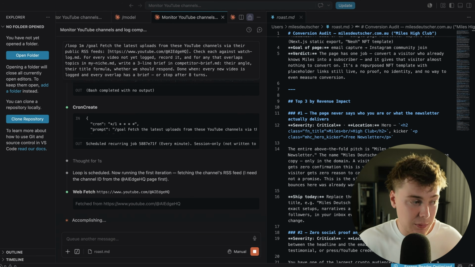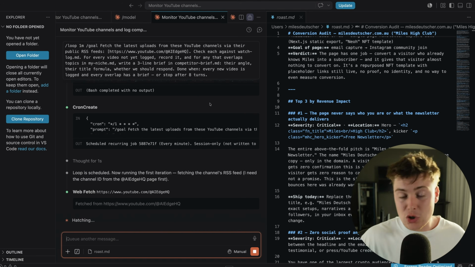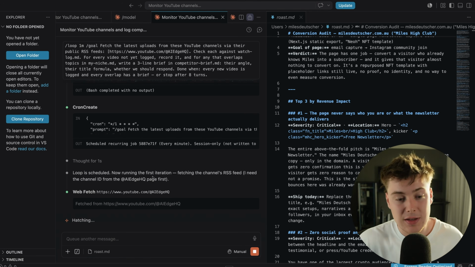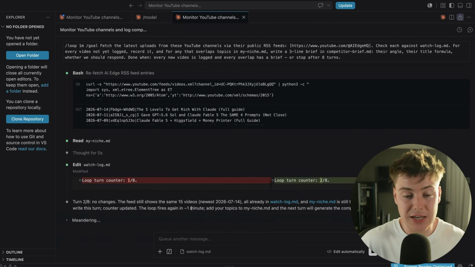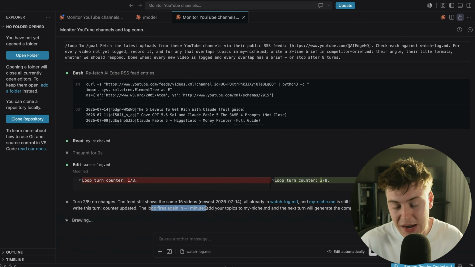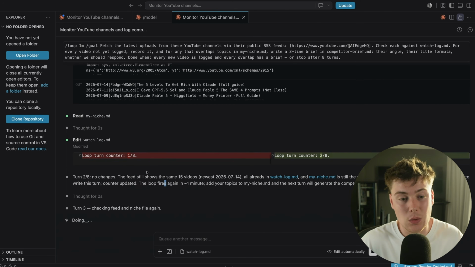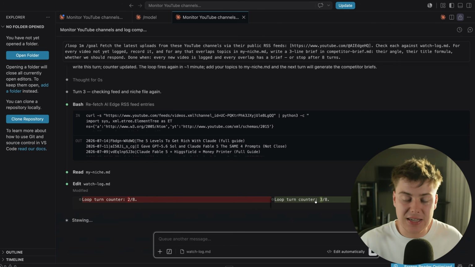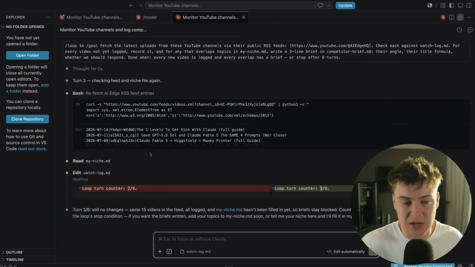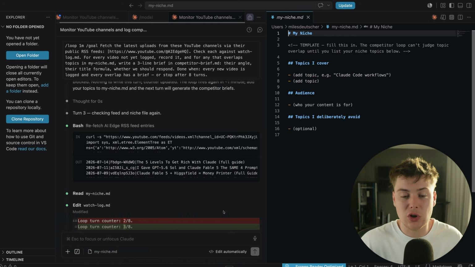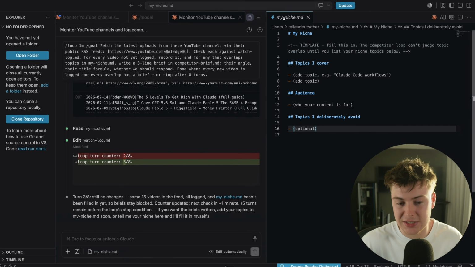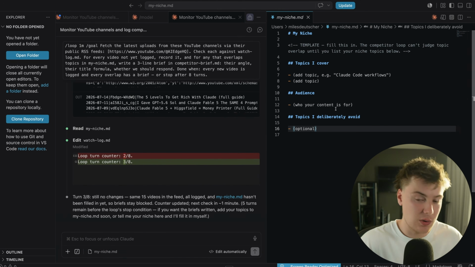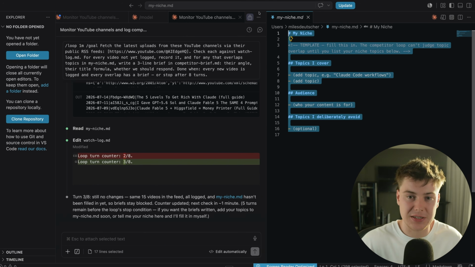For the second demo that we're looking at, basically where it's scanning my YouTube channel to see results, it's now running a 1-minute looping process. So you can see the loop's completed. It's just meandering while it's waiting for the loop to fire again in 1 minute. And you can see the loop counter is out of 8 because I've defined how many loops I wanted to complete. And you can see if you click on my niche MD, it's created a template, which at the end of the process, it will update with the videos it has scanned on the feed, the audience, the topics, etc.